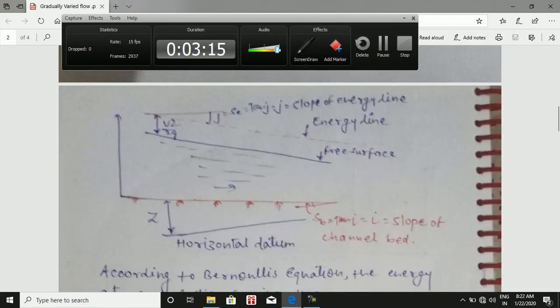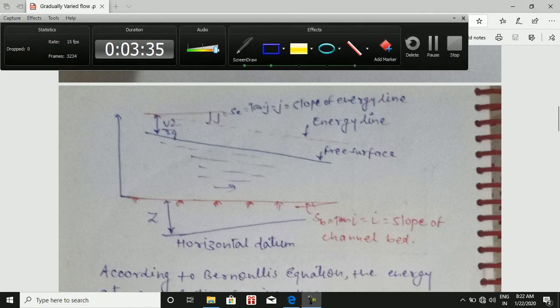Now see the figure in which we are showing the horizontal datum, by which we take datum as Z for the bed of the channel. This is the depth of flow, Y. Y is not marked here, but it is the Y. I am drawing the line.